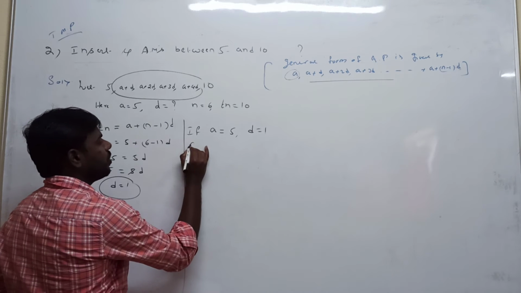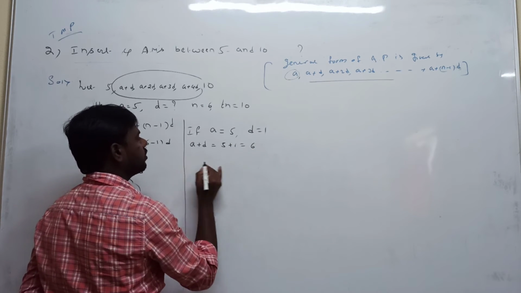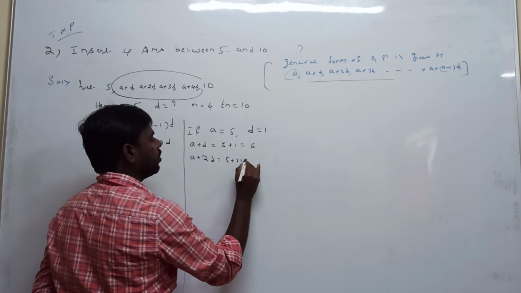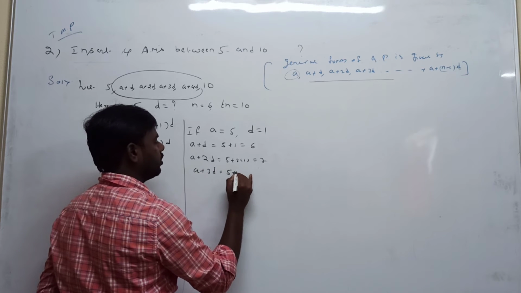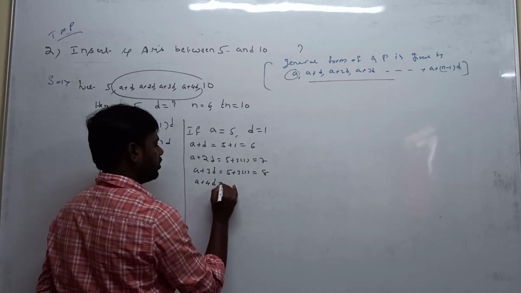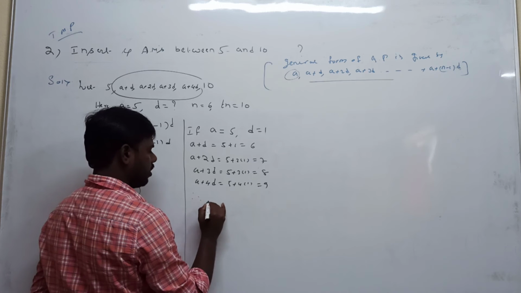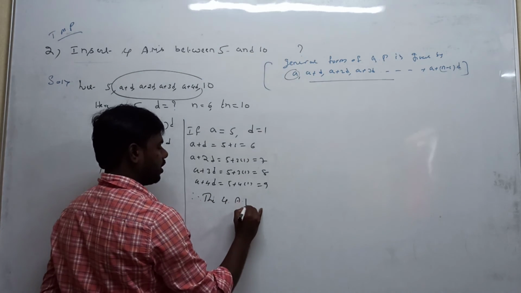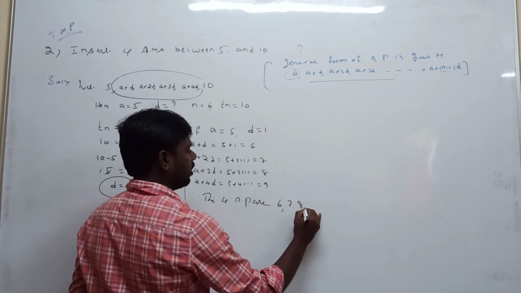Or else, the first term is, we are assuming, A plus D. 5 plus 1 is equal to 6. A plus 2D: 5 plus 2 into 1 is 7. A plus 3D: A value is 5, 3 into D value is 1, the value is 8. A plus 4D is equal to 5 plus 4 into 1, therefore 9. The 4 arithmetic means are 6, 7, 8, 9.